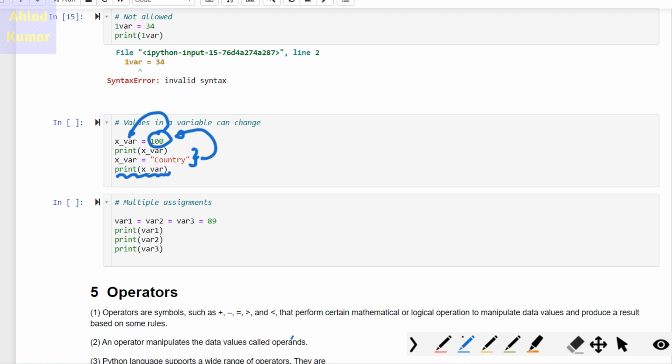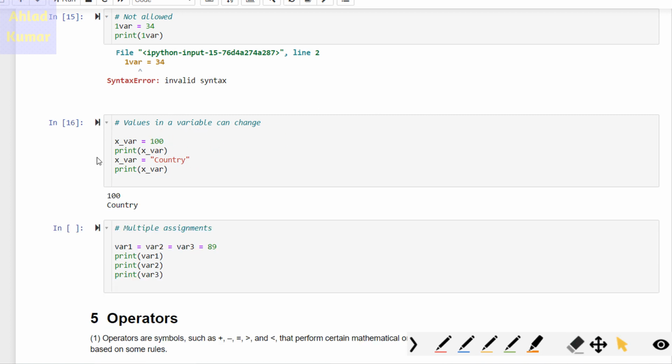If you print x_var now, the output will be country. In the first piece of code you were getting 100 as the answer, but now that you stored country into this variable, the string value is replacing the 100.